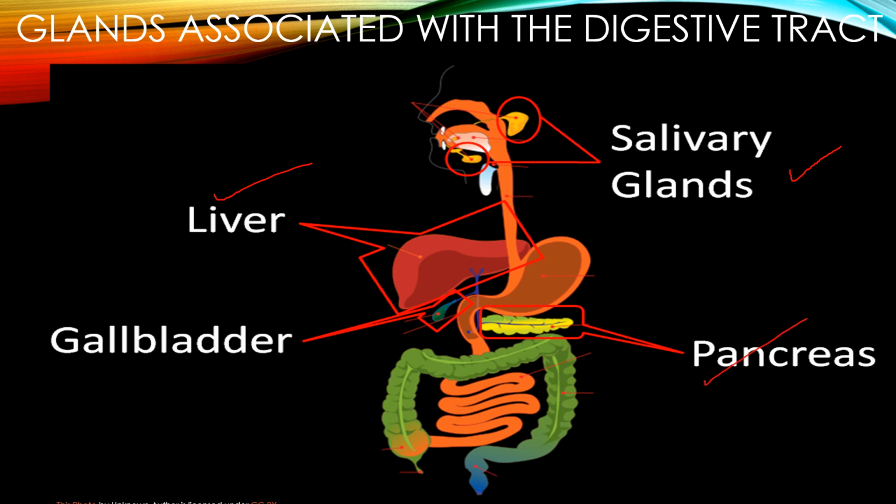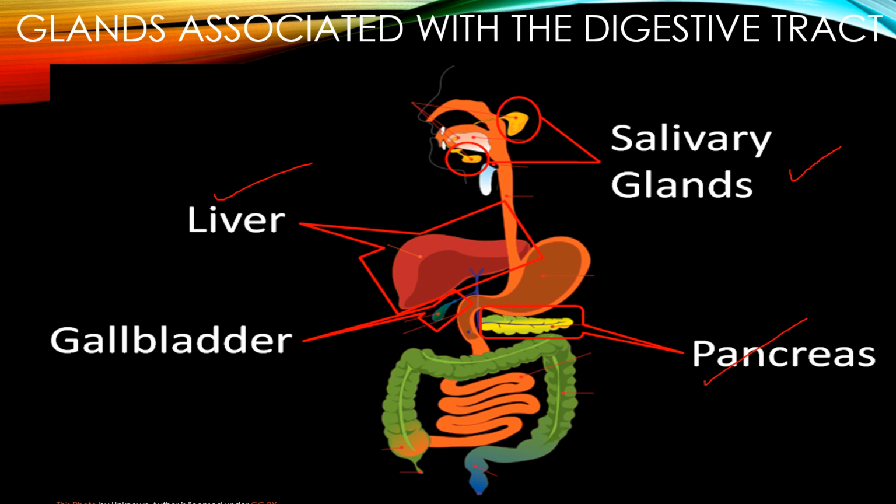These are important because these glands secrete digestive juices to complete the digestion of all the components of food which we eat. That is, to convert complex food into simple ones.